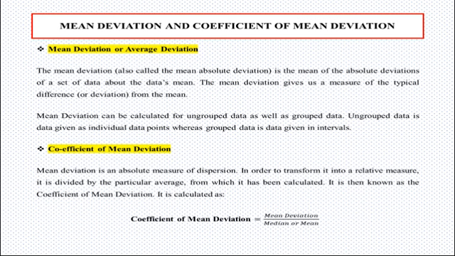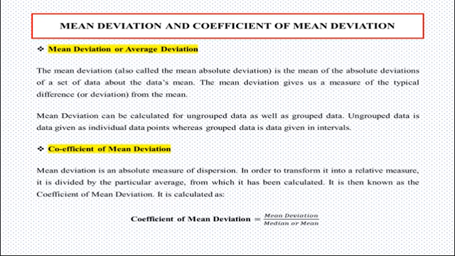In other words, when the data has not been placed in any categories and no summarization has taken place on the data, then it is known as ungrouped data. Ungrouped data is also known as raw data. When this raw data has been grouped in different classes, then it is said to be grouped data.